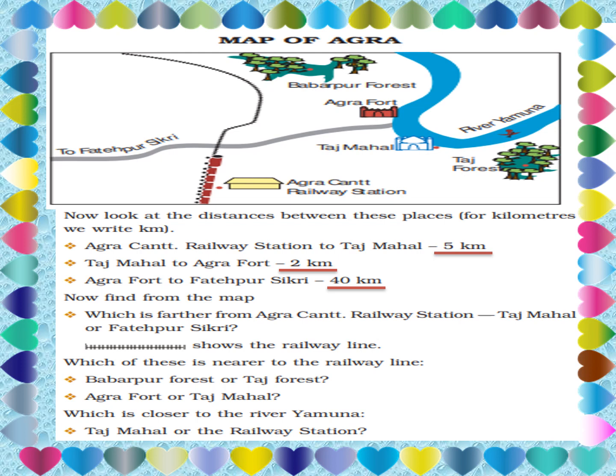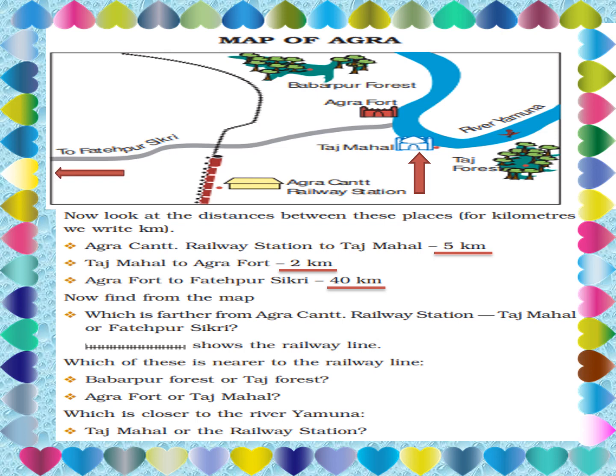Now let us observe the picture and answer a few questions. First, observe that Agra Cant railway station and Taj Mahal are at a distance of 5 kilometers. Now, from Taj Mahal to Agra Fort, the distance is 2 kilometers.